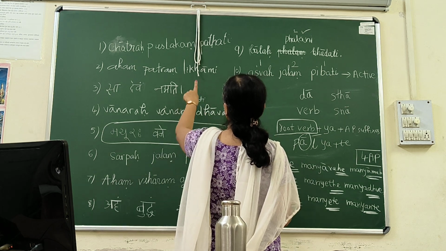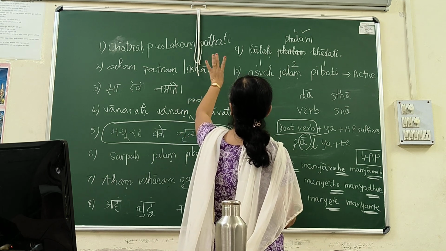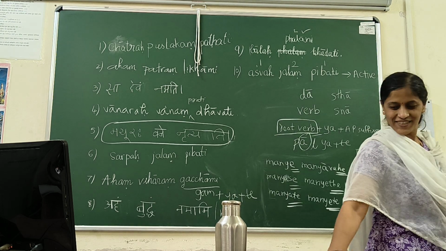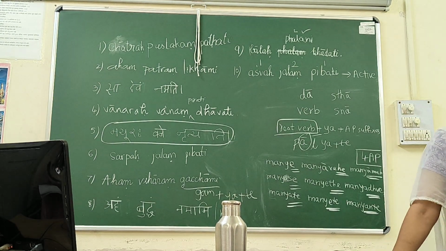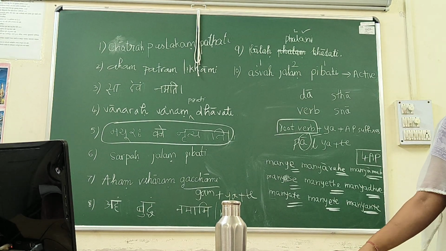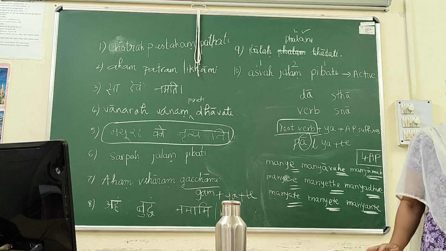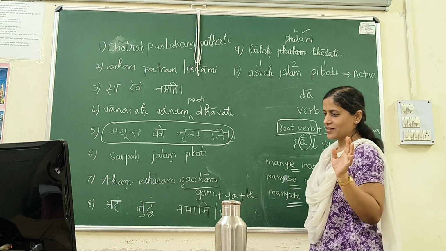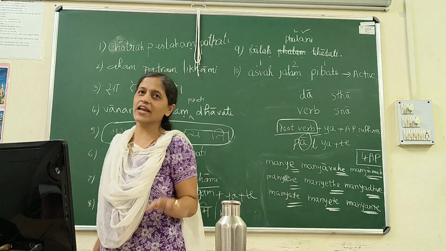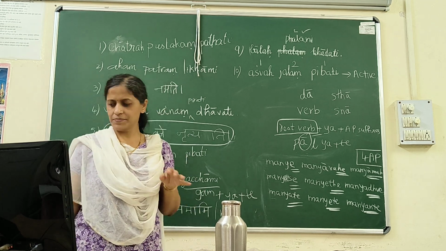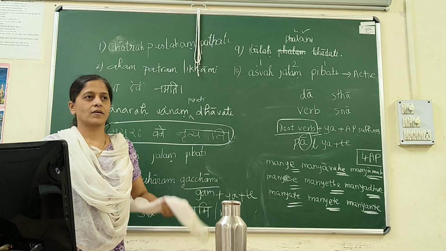Any other? No. Now, finished. I have not taught you all. There are irregularities, some more irregularities, but I have not taught you all. I don't want you to get confused on the first day itself. There are some more rules.